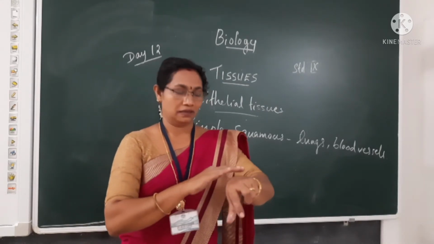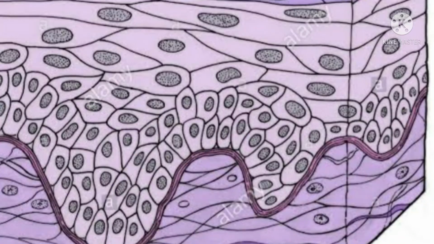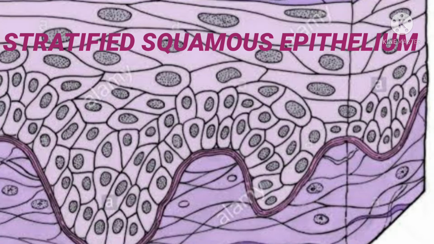The skin is made of different layers of squamous epithelium. So such epithelial tissues are known as stratified squamous epithelium.